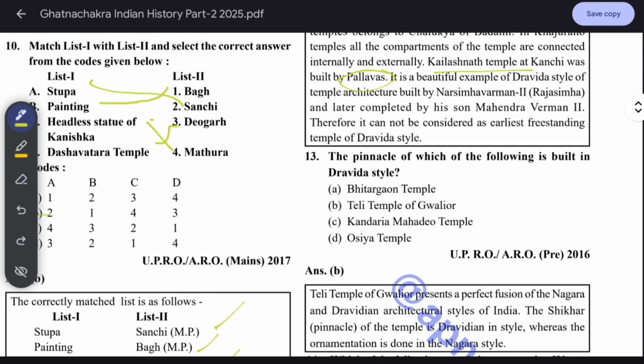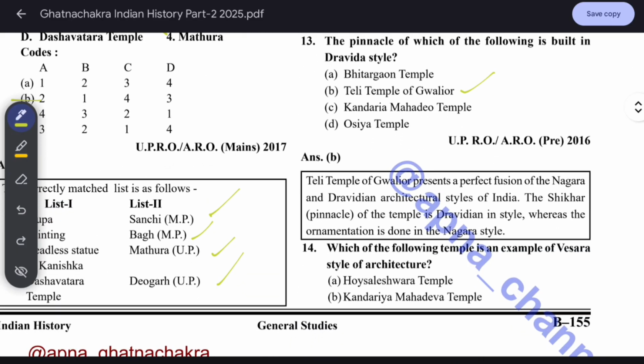The pinnacle of which of the following is built in the Dravidian style? Teli Ka Mandir of Gwalior. The temple of Gwalior presents a perfect fusion of the Nagara and Dravidian architectural styles of India. The Shikhara pinnacle of the temple is Dravidian in style, whereas the ornamentation is done in the Nagara style.